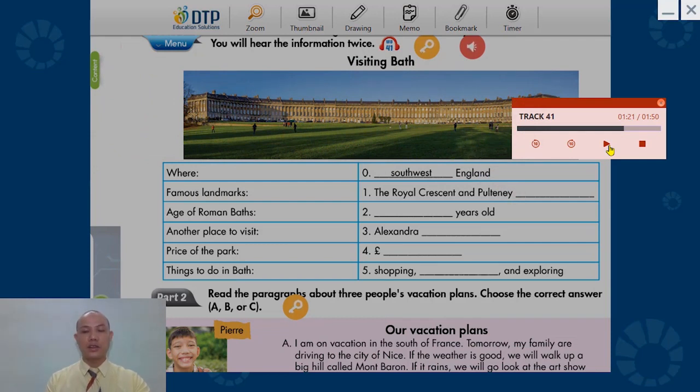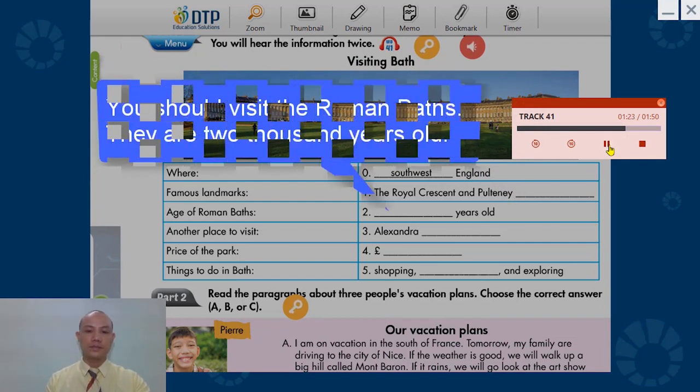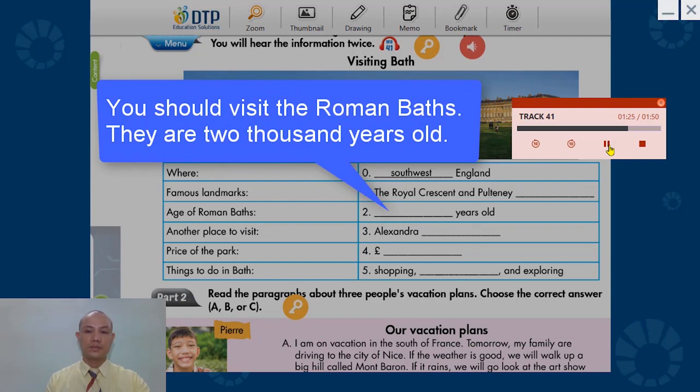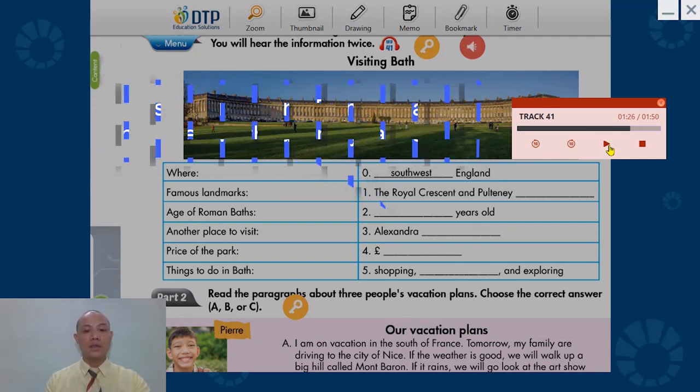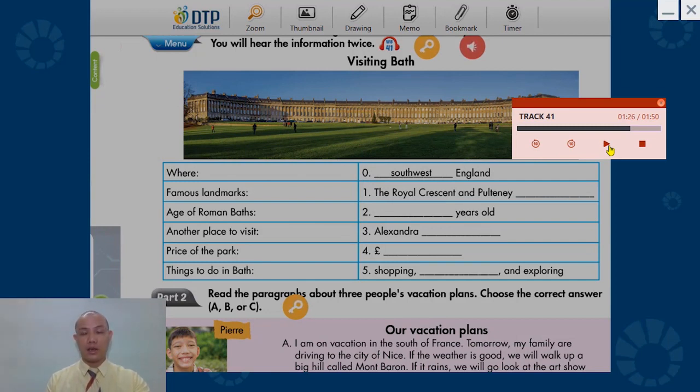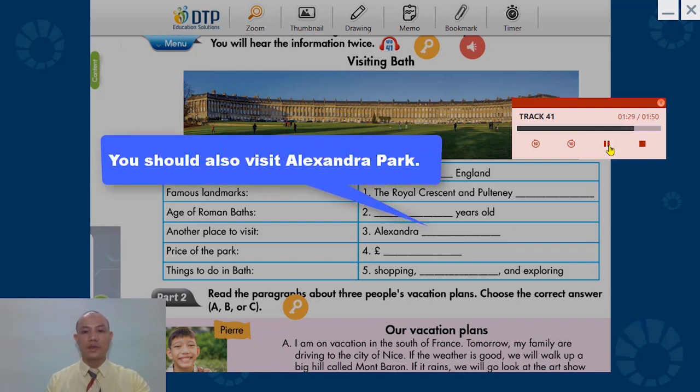2,000. Very good. Listen. You should visit the Roman baths. They are 2,000 years old. And number 3, Alexandra Museum or Alexandra Park. The right answer will be park. Listen. You should also visit Alexandra Park.